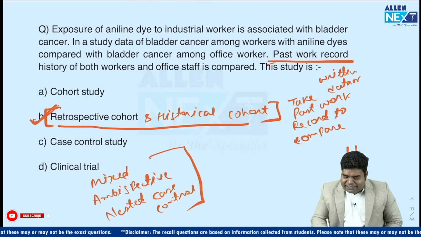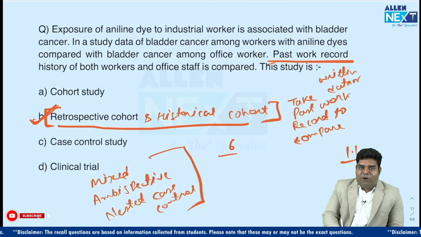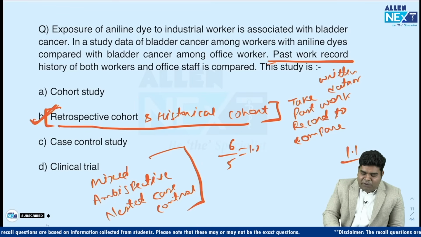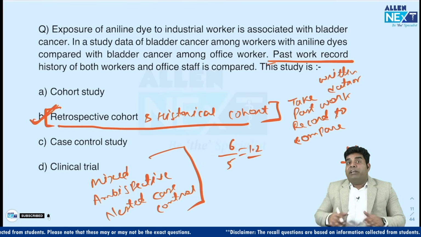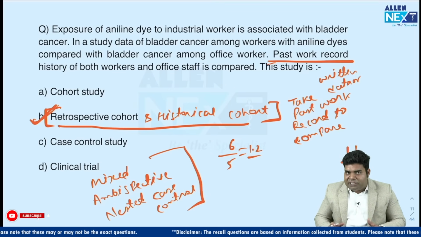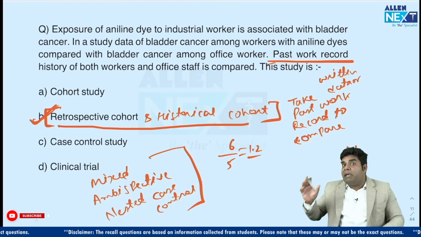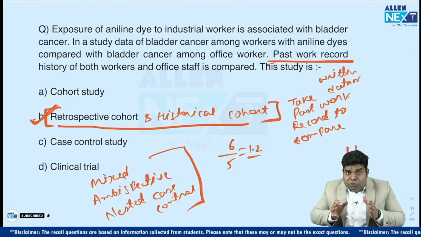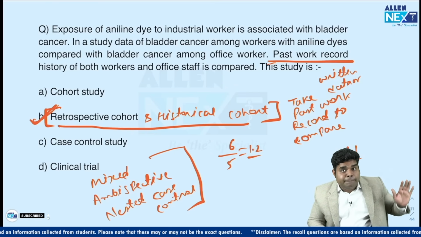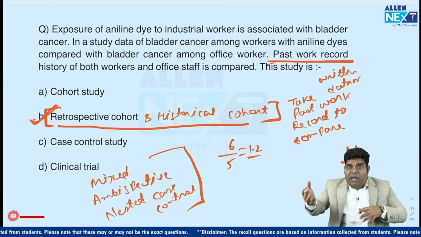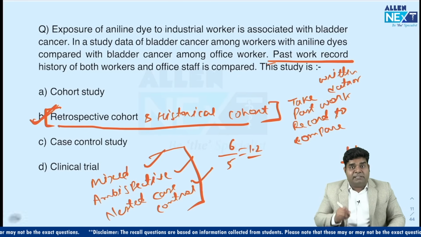Because 1.1 risk is a very small risk. And let's say if 6 people develop cancer in radiology and 5 in other, even then the risk will come to 1.2. So this is a negligible risk. So what you can do is, when you take your MD in radiology, you can start a study in which for 3 years you will follow the radiology staff and compare them with other staff, and along with the future 3-year follow-up, you can also use past 10-year work record data. So in this case, you are going in both directions, 3 years future, past 10 years. That will be a mixed cohort, ambispective or nested case control.